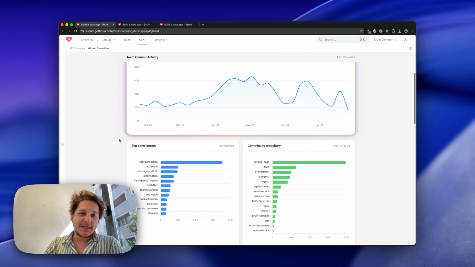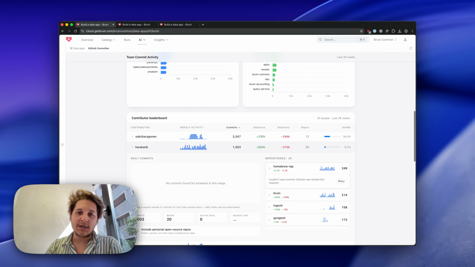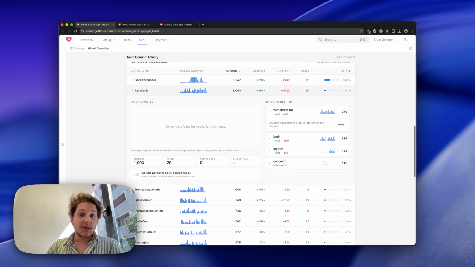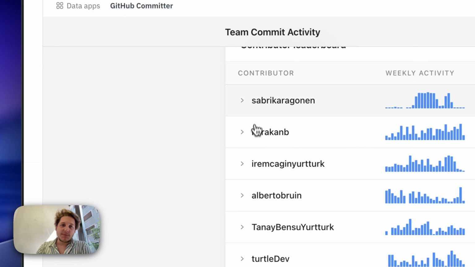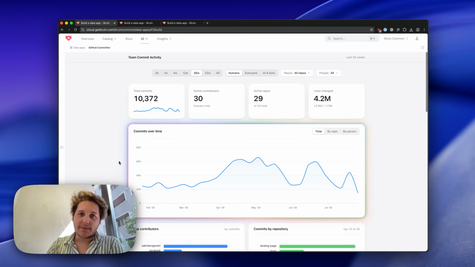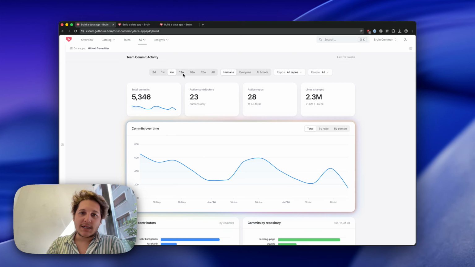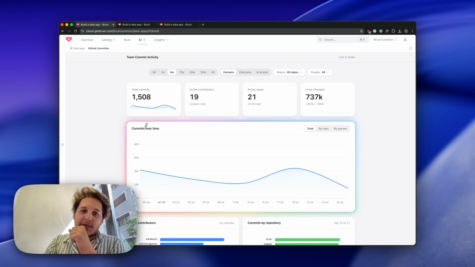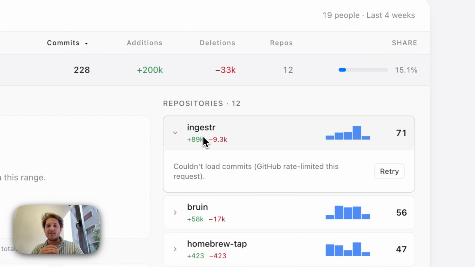Data apps are essentially full-blown React applications that can do whatever you want and build custom UIs for your own needs. I have an example here that allows me to visualize our GitHub commit activity. It's an interactive dashboard so that you can see exactly what's happening where, and you can interact with different parts of this. You can change and modify the different parts.